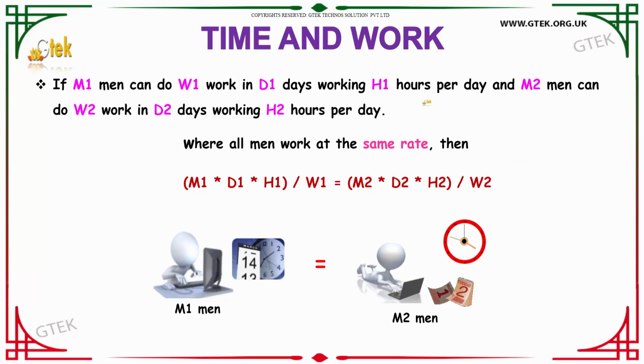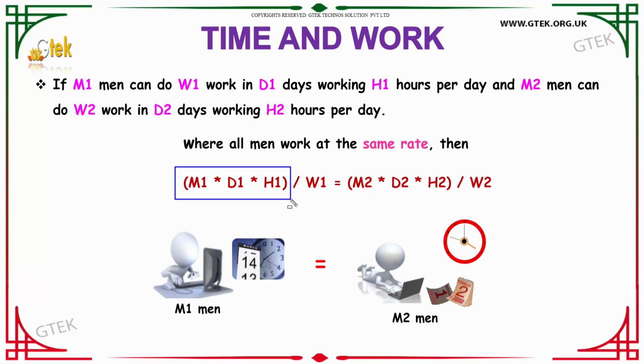We have a situation where M1 men can do W1 work in D1 days, working H1 hours per day. M2 men can do W2 work in D2 days, working H2 hours per day, where all the men work at the same rate. Then we can form the equation as below.